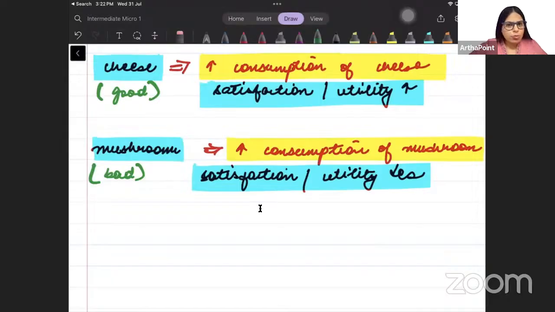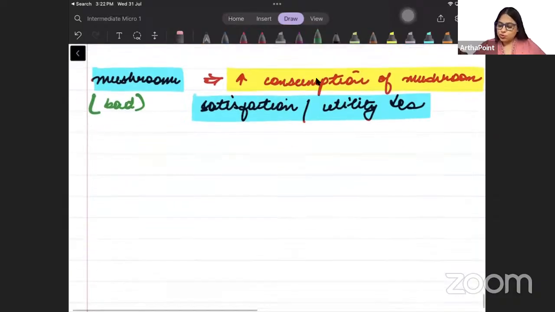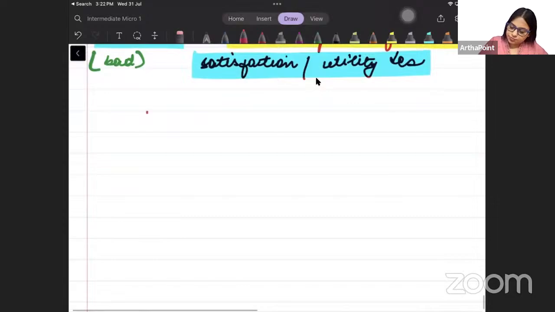So what is the property of indifference curve? All points on indifference curve should give you the same level of satisfaction. Whatever points are coming on the indifference curve, they should give you the same level of satisfaction. They should give you the same level of utility. Okay, so now what we can do now,